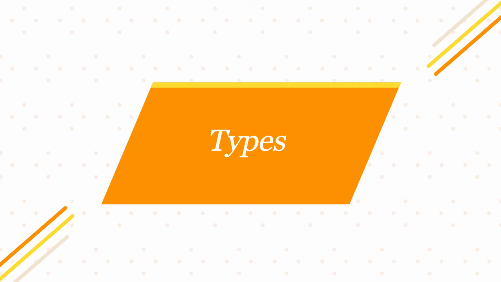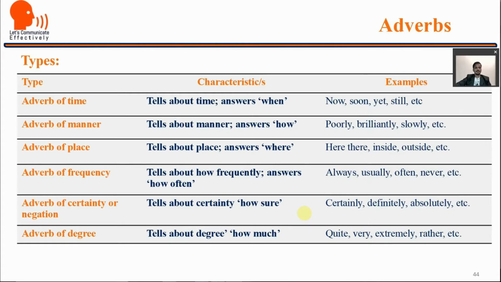The types of adverbs now, they are divided in these types: adverb of time, manner, place, frequency, certainty, and degree. Adverb of time tells about time and answers the question when, like now, soon, yet, still. If the adverb is answering the question when, then it is adverb of time. Adverb of manner tells about manner or answers how, poorly, brilliantly, or slowly, right? For example, I will submit my assignment soon. You have written your assignment very poorly, manner.